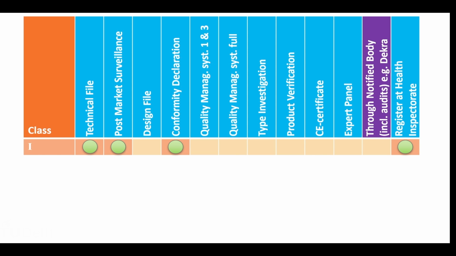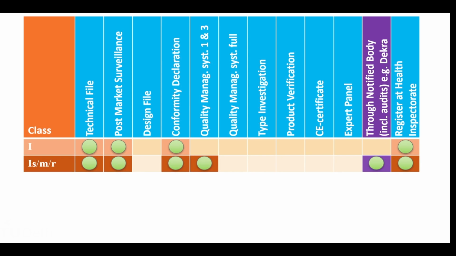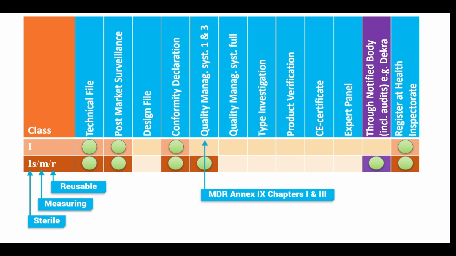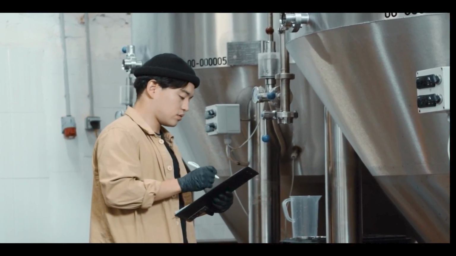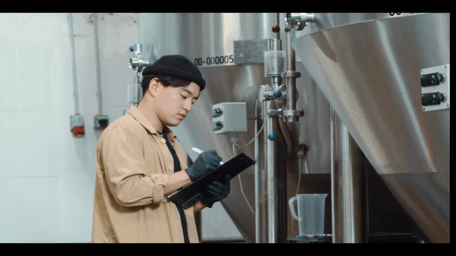This is a table that shows the things involved in getting your Class 1 device CE marked. You need your technical file, a post-market surveillance plan, write up your conformity declaration and register your device at the competent authority. However, if your device is delivered sterile, contains some measuring function, or is reusable, you also have to have a quality management system in place and follow MDR Annex 9, Chapters 1 and 3. This is a system that ensures your product quality is monitored and registered so that if anything goes wrong with it, it doesn't go unnoticed and you can fix it timely.